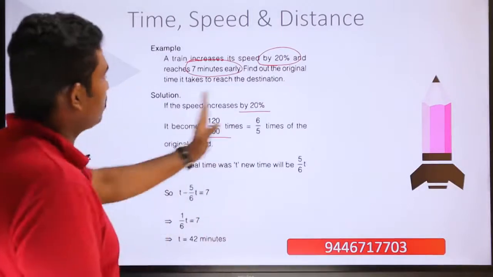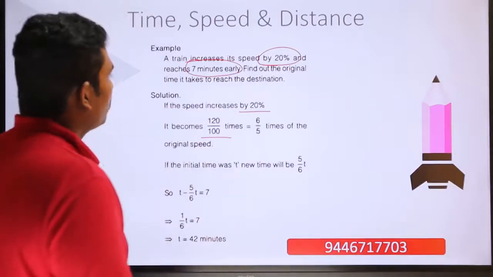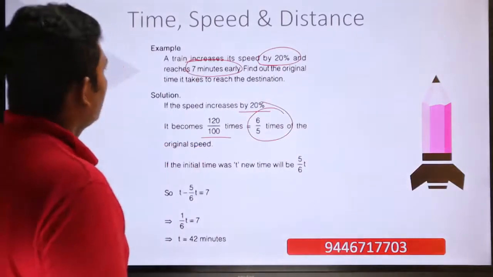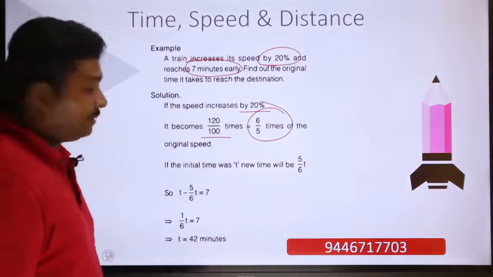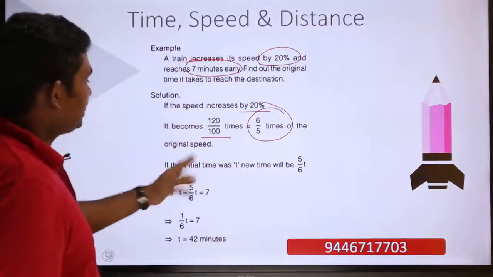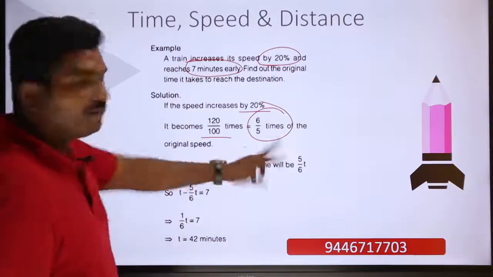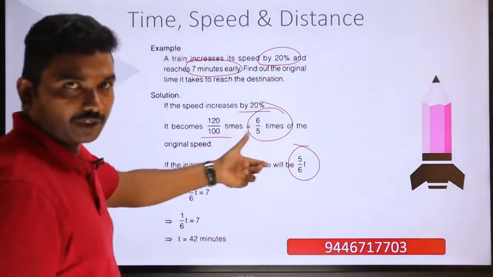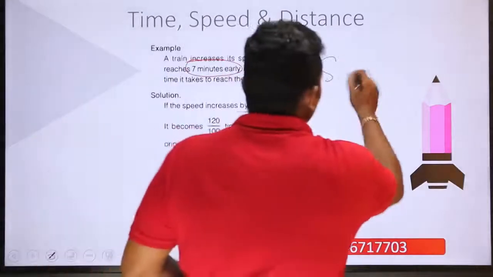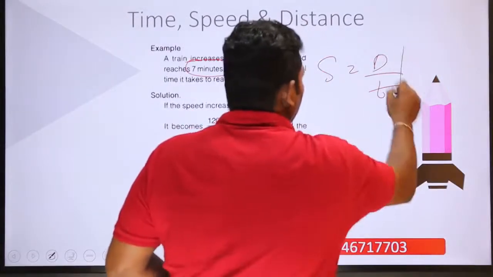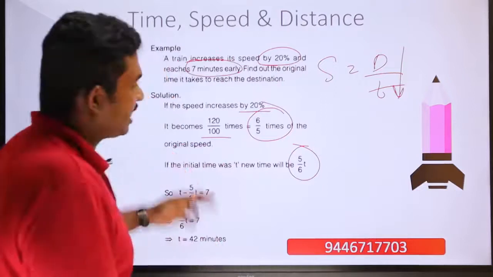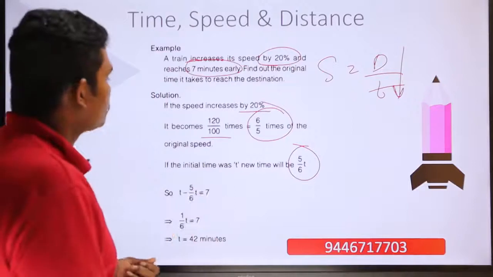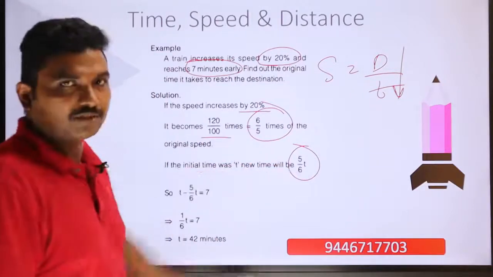So it becomes 120 divided by 100 times, or 6 divided by 5 times the original speed, and it reaches 7 minutes early. If the initial time was t, the new time will be 5 divided by 6 times t, because time is inversely proportional to speed. What is speed? Speed is equal to distance divided by time. So as time increases, speed decreases; as time decreases, speed increases. So you will have to take it as 5 by 6 times t.